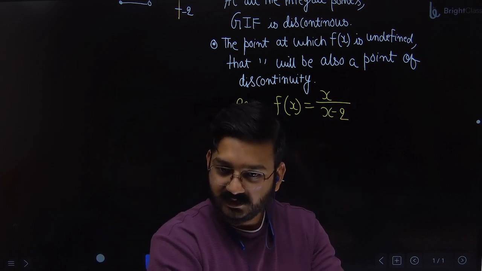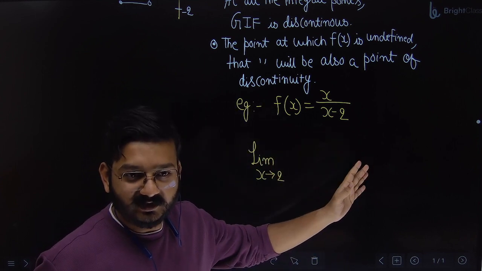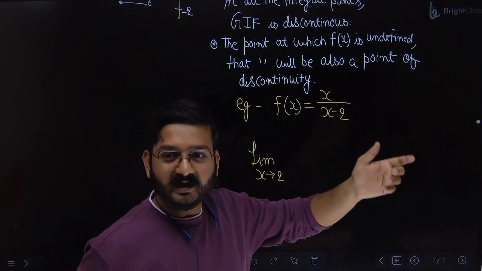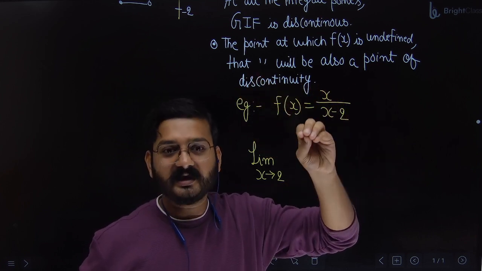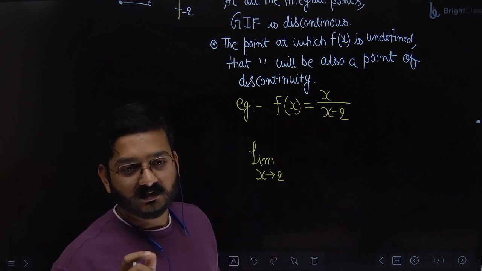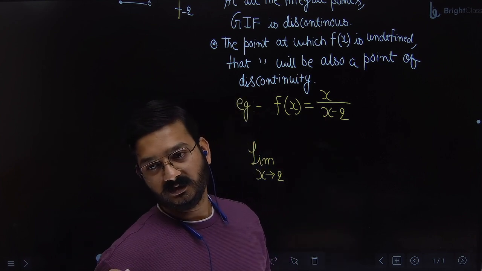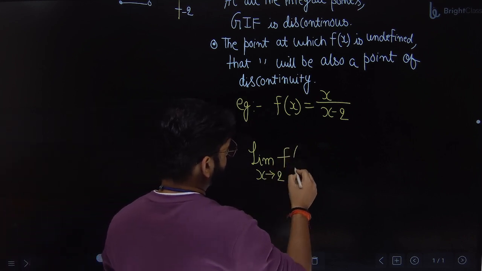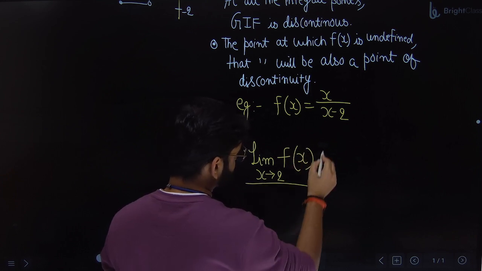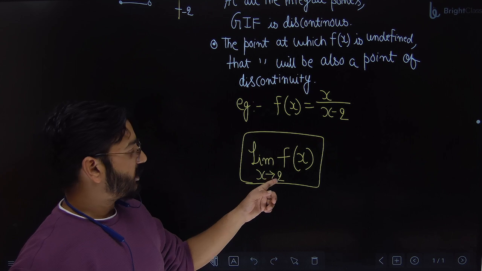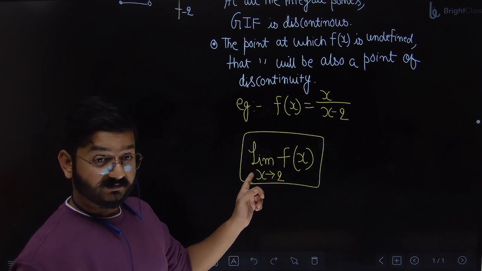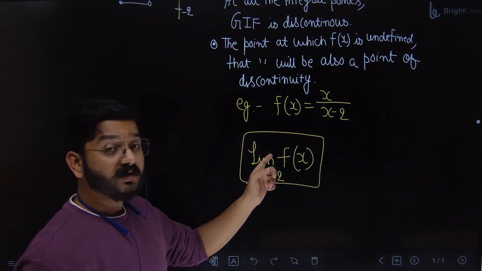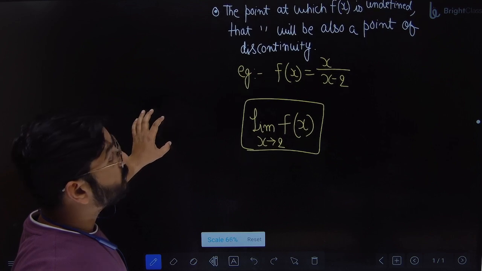So you can also think it is very smartly done, right? 2 is not defined, but I am taking a value which is very close to 2, like 1.95 or 1.91 or 1.93. So you'll get an approximate value. That is the simple use of limits. In the limit of f of x as x tends to 2, x is not equal to 2, x is approaching 2. So never read that x is equal to 2. This arrow tells that x is approaching 2, or x is very close to 2. So that is the use of limit.